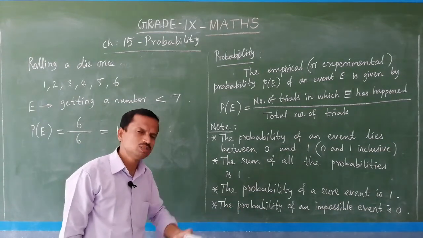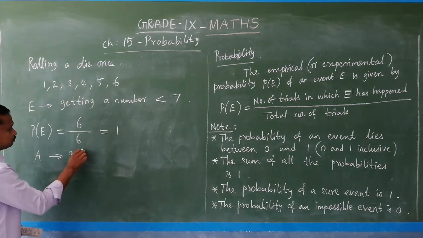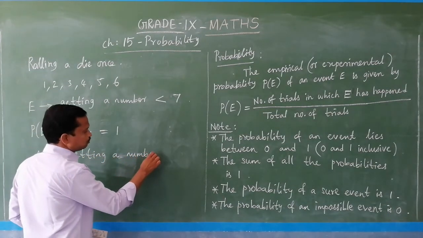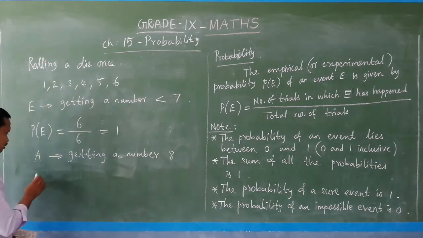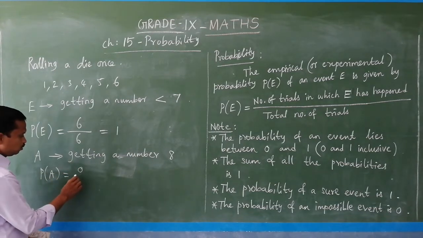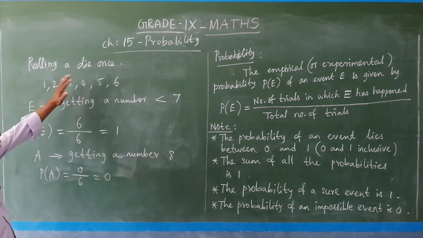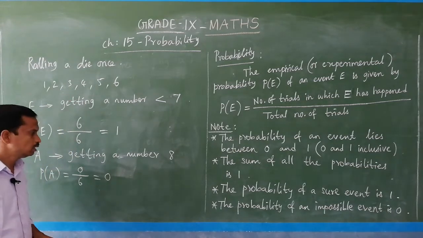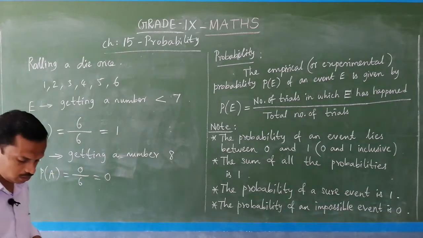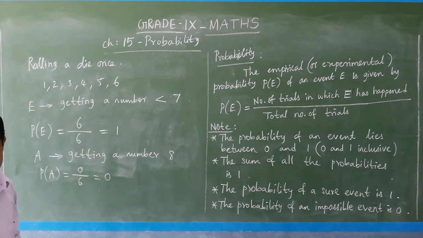And then the probability of an impossible event. Suppose the event you take as A, getting a number 8. So P of A, the probability of the event A, is 0 by 6, that is 0. Am I right? So no 8 will you get while rolling a die once, only up to 6 you get. So 8 will not occur. So for an impossible event, the probability is 0. So like that, one more question you may expect, and now we will move to the exercise.